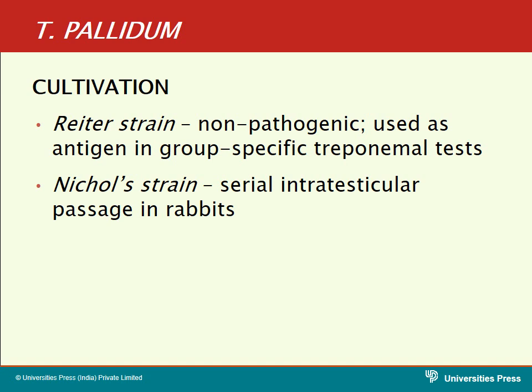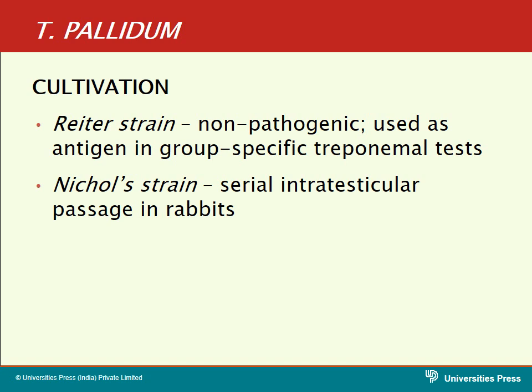Now come to the Nichols strain. This Nichols strain is used for identification of the specific antigens. It is developed by first taking the organisms from a syphilitic patient, and these Treponema pallidum organisms are injected into the testis of the rabbit.